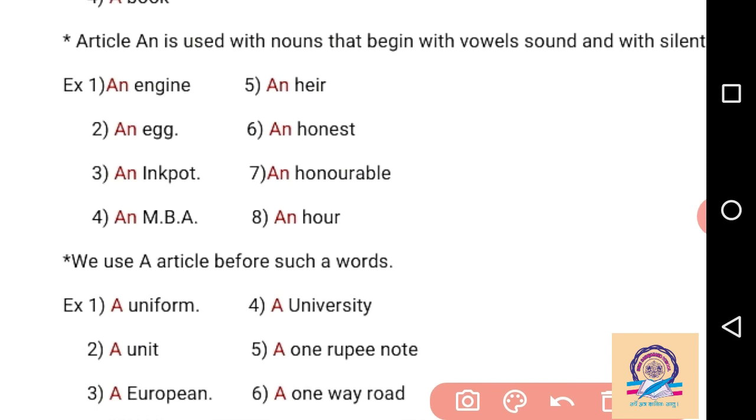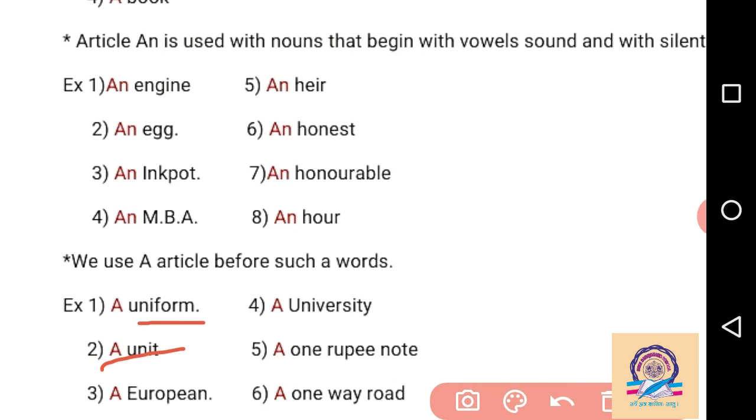The pronunciation is a consonant sound, Y is a consonant sound, so we have to write the article "a" before uniform. Then unit also starts with Y, so we also write "a" before unit.